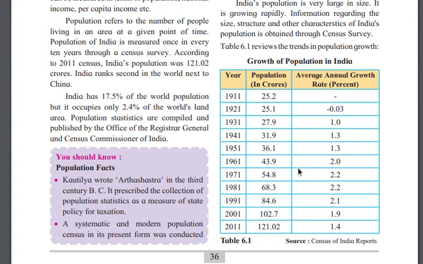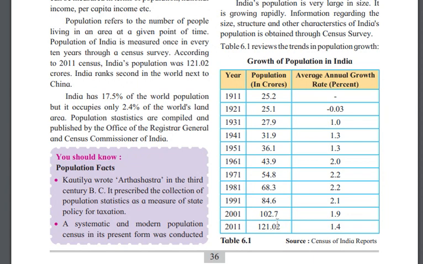Okay, so the growth of population of India, if you see, this is the table shown as table 6.1. The growth from 1911 to 2011, it is 100 years. You can see how much our population has grown. It was 25 crores, and then it increased. It is still increasing. There is no decline. It is continuously increasing.